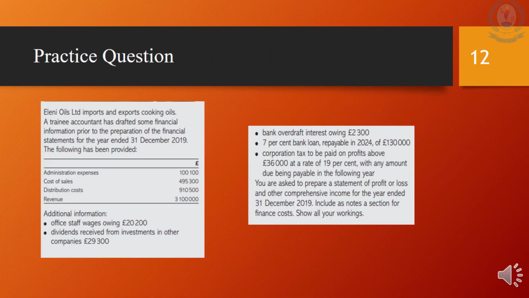This is a question for you to attempt alone. Here the requirement is to prepare a SOCI including notes only financial expenses. This is because other titles might not have entries more than one. In order to have a separate note, there should be more than one entry. If not, you can directly record it in the SOCI.